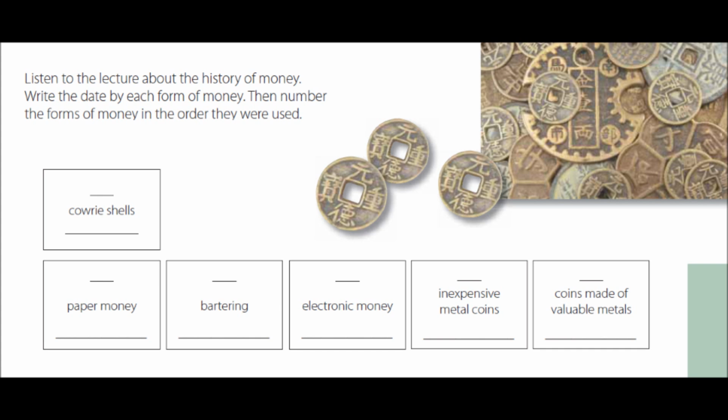The first way in which goods were bought was not with money. Instead, people used to trade something of value that they possessed for something they needed. The most common things to trade were cattle and crops, like corn and wheat.